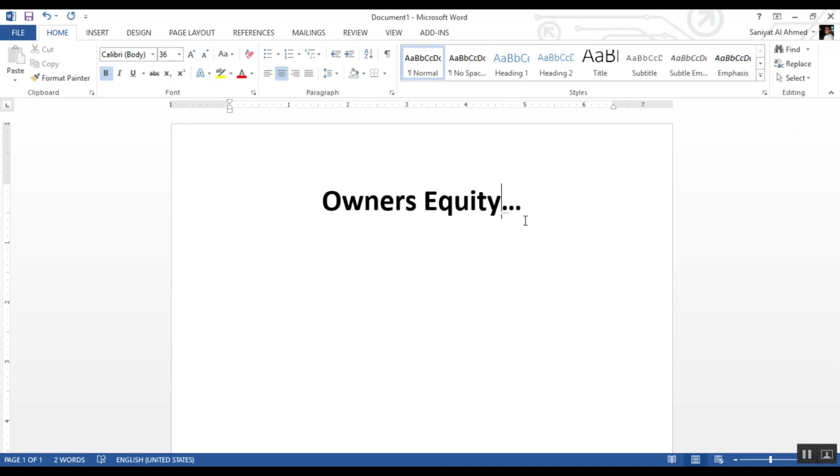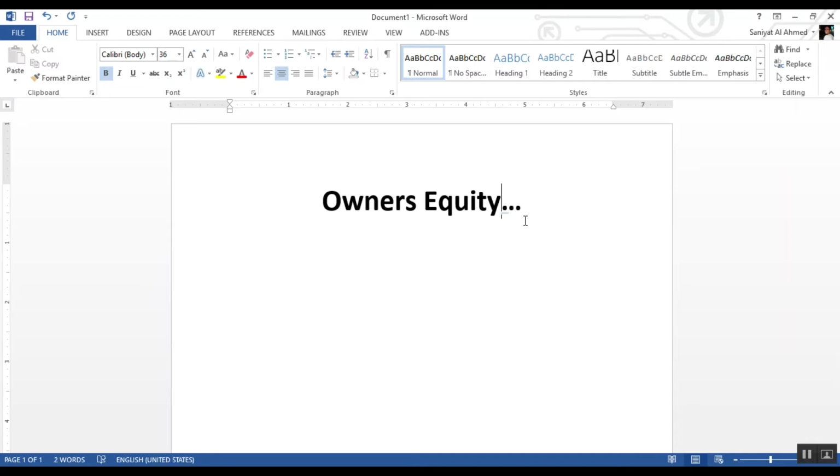Owner's equity may also be referred to as the residual of assets minus liabilities. This reference makes sense if you think of the basic accounting equation. Assets equal liabilities plus owner's equity, and if you just rearrange the terms, owner's equity equals assets minus liabilities.